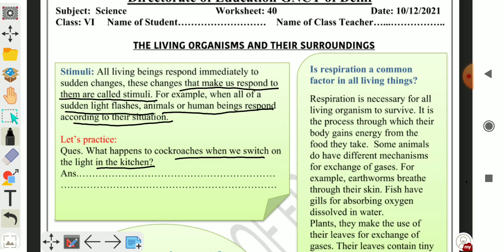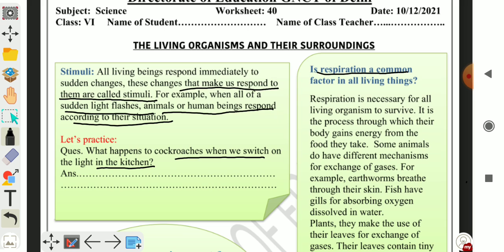Cockroaches begin to move to their hiding places if the light in the kitchen is switched on at night. So, this is an example of stimuli and response. Now, we will discuss respiration.